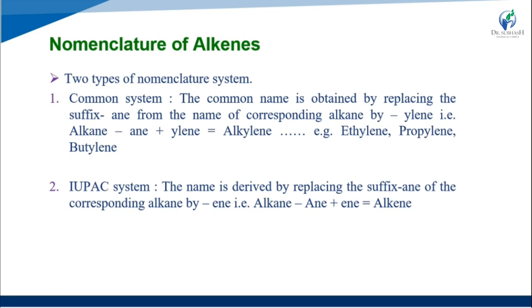Remove the ane in the suffix and replace it with ylene. Examples are ethylene, propylene and butylene.